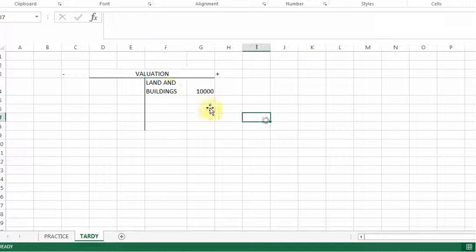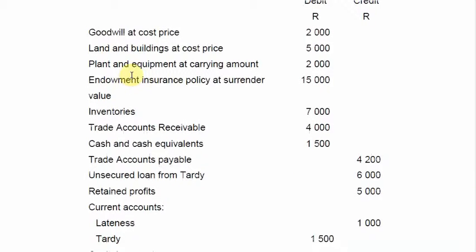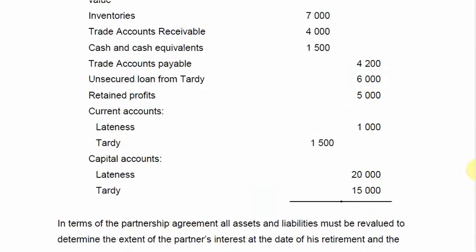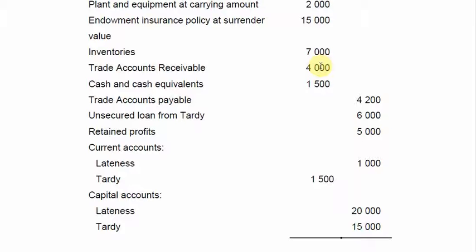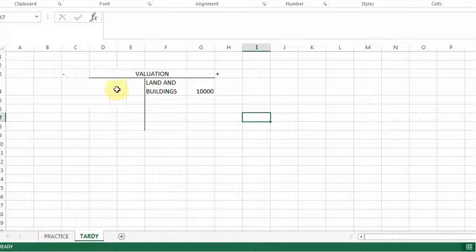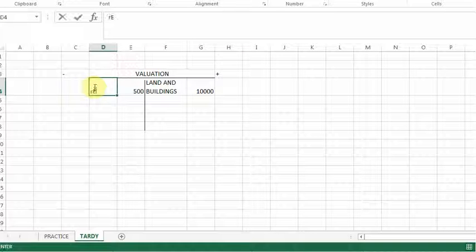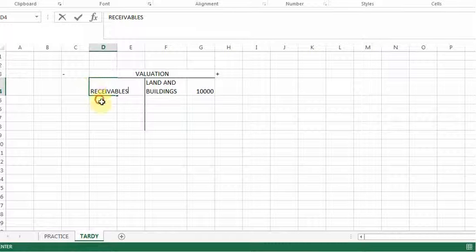Then text wrap, just so that you can read. Then the next one that was revalued, if I go to the revaluations, is the receivables. They said it should be 3,500. We have it as 4,000, so that's a decrease of 500 Rand. So on the decrease side of the valuation account, I'm going to say 500 Rand, and my information is debtors or receivables, whatever synonym you want to use.